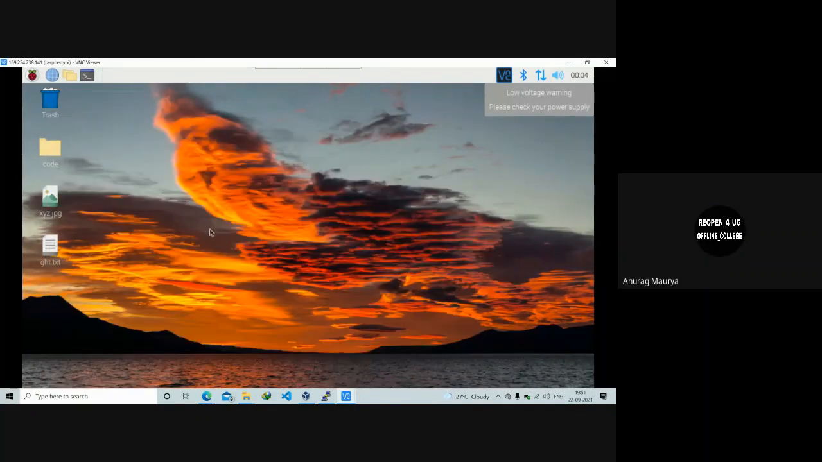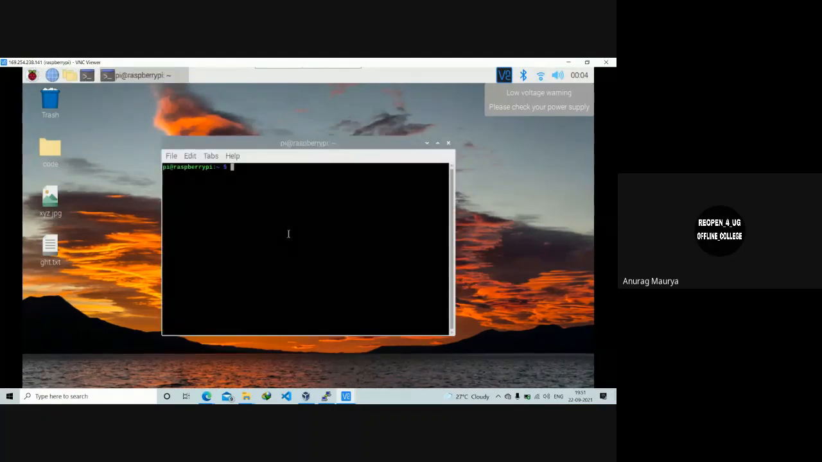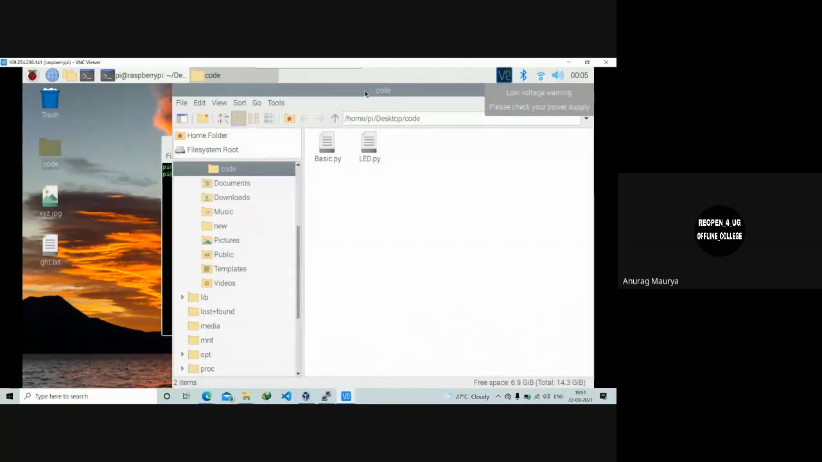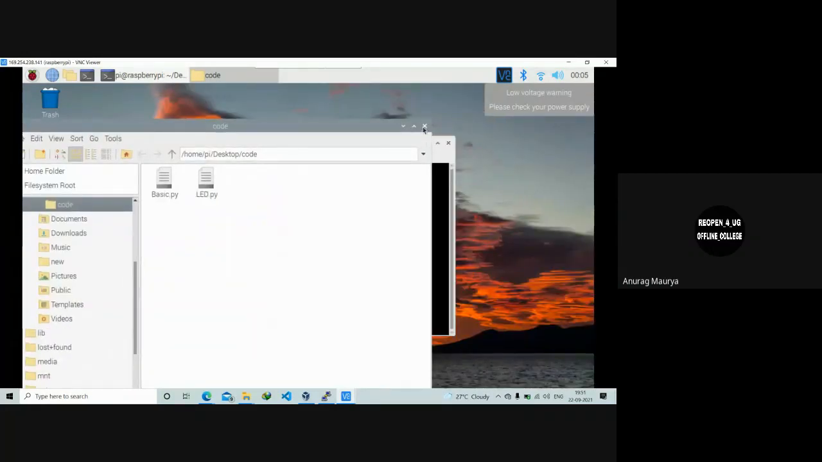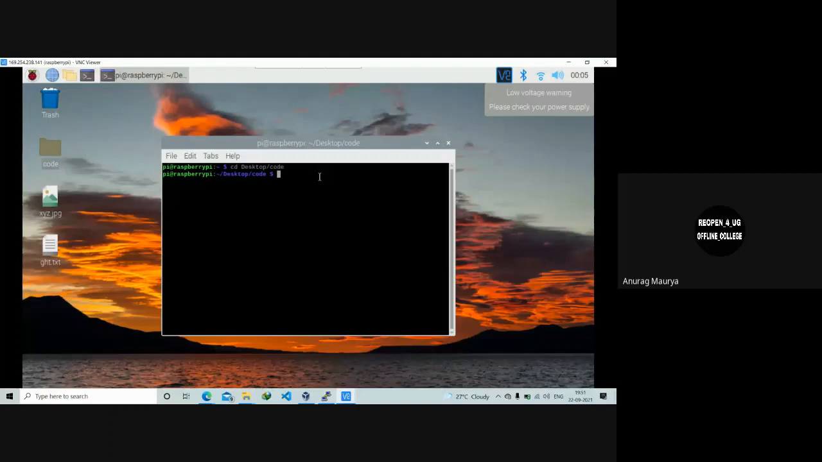So our event is based on computer vision. So now I'll be using my Raspberry Pi to click a picture of my desktop. I'll be going to this directory, code. There are two files there. And I have a camera connected to my Raspberry Pi at the moment.